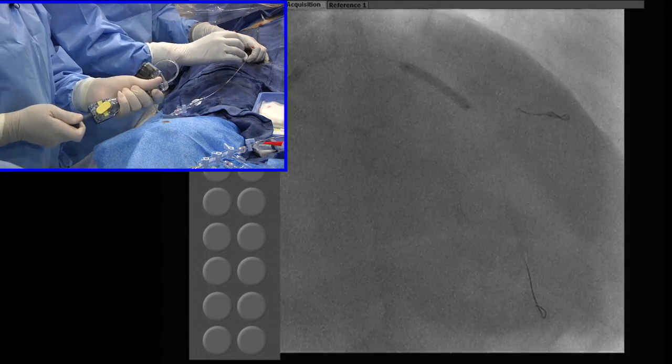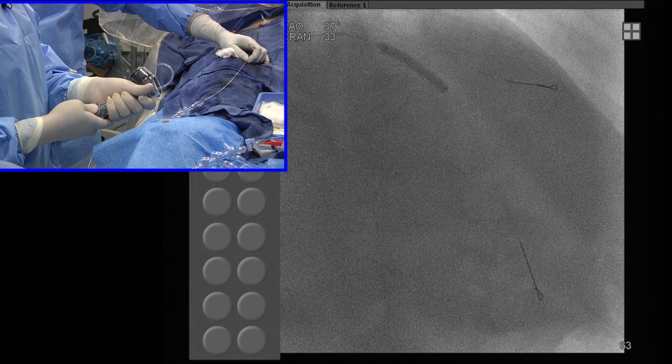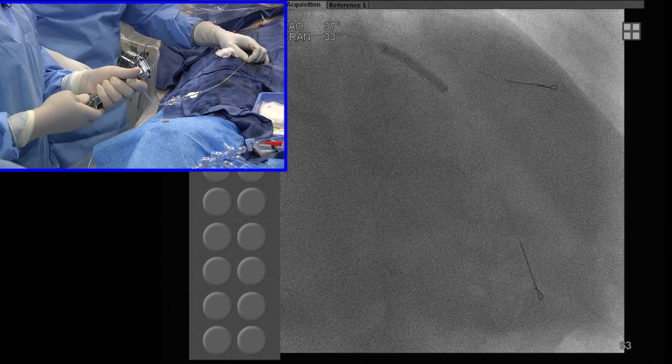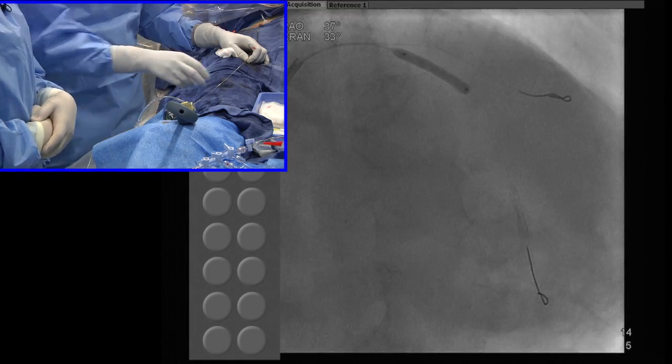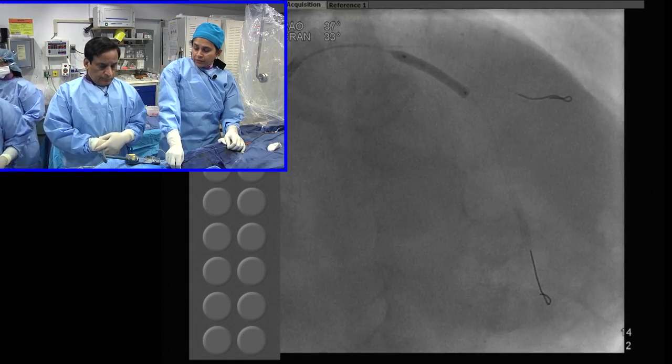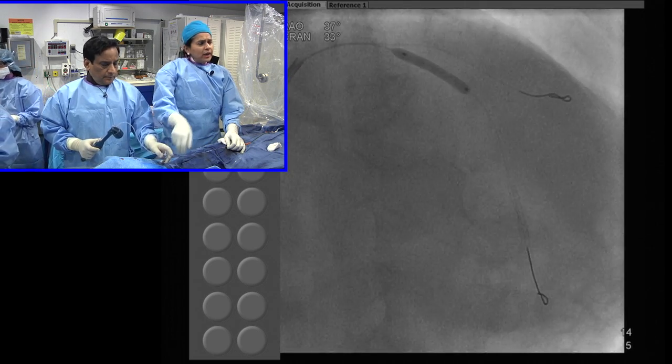Yeah, let's open the, no, but do you want to use AngioSculpt, because it is not fully opened? No, the LAD is open now. Okay. Open. 3.0 38 and 2.5 24, 28 you want.